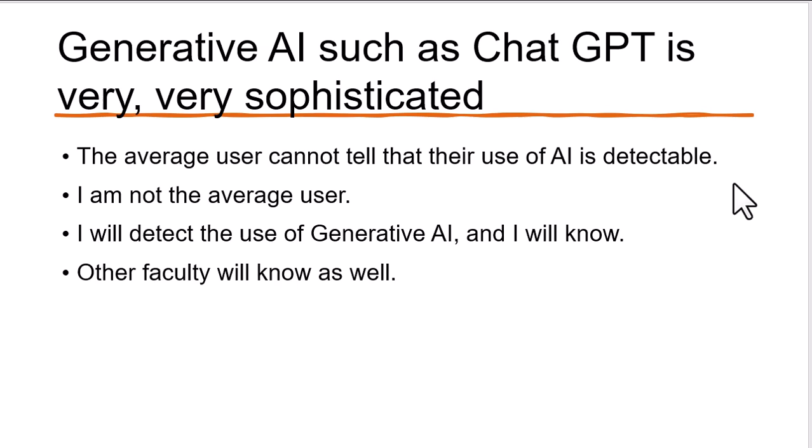Generative AI such as ChatGPT is very, very sophisticated. The average user cannot tell that their use of AI is detectable, but I'm not the average user. I will detect the use of generative AI and I will know. Other faculty will know as well.